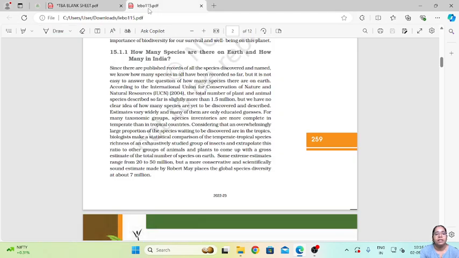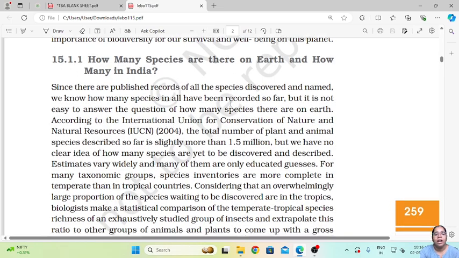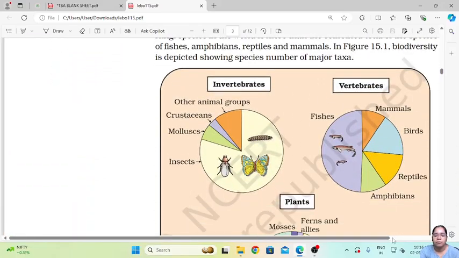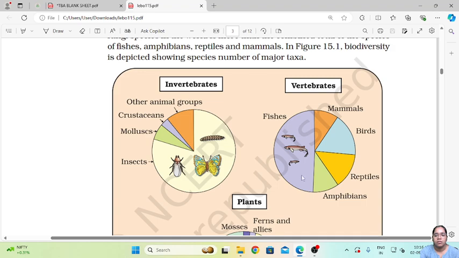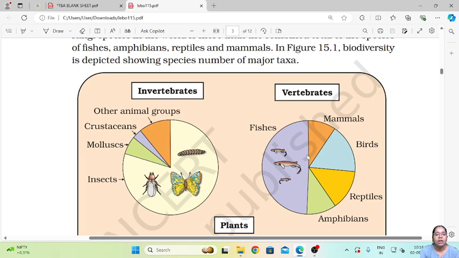Now let us see how many species are there on earth and how many in India, and how these species are distributed. There are basically three types of organisms: invertebrates, vertebrates and the plants.